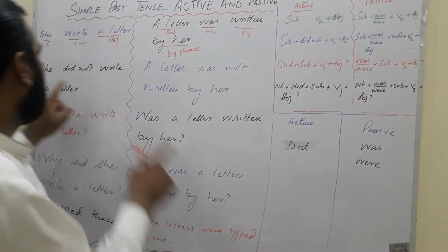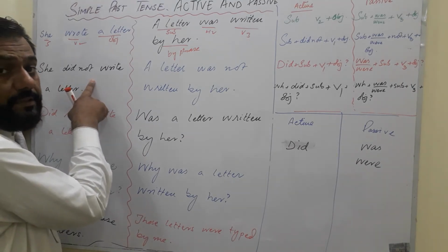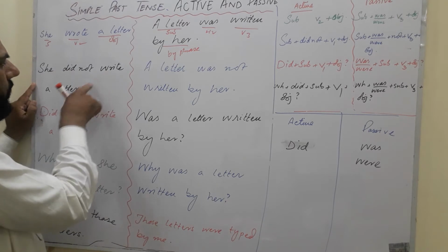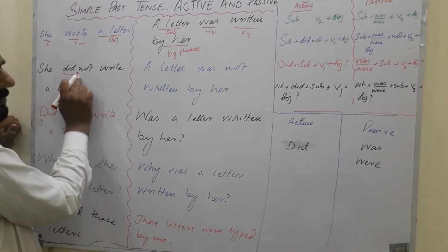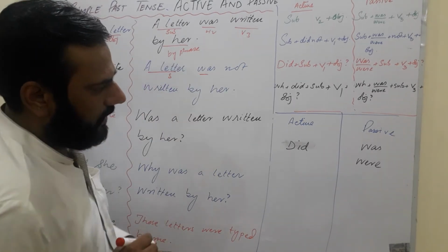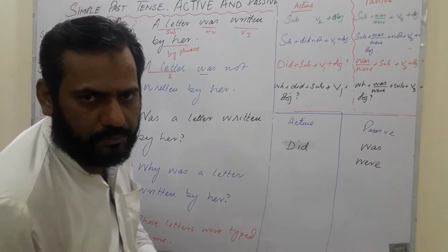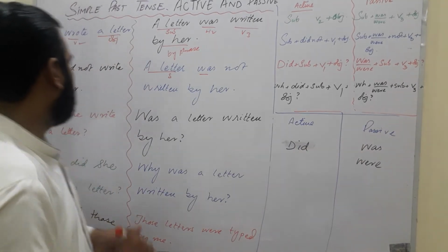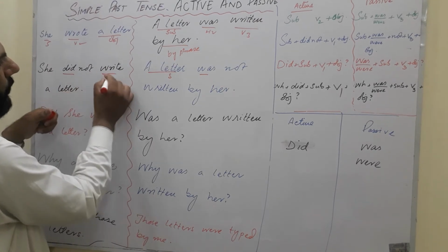The second sentence belongs to simple past as well, but this is a negative sentence. So she did not write. After the subject, did has been used, and at the same place after the subject we use was. I told you in the active we use did, in the passive we use was and were. So she did not write a letter. After that we always use the first form of the verb.